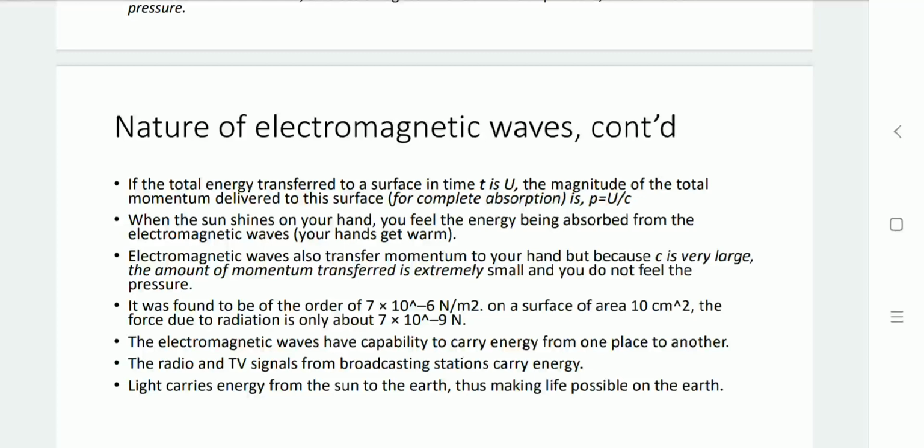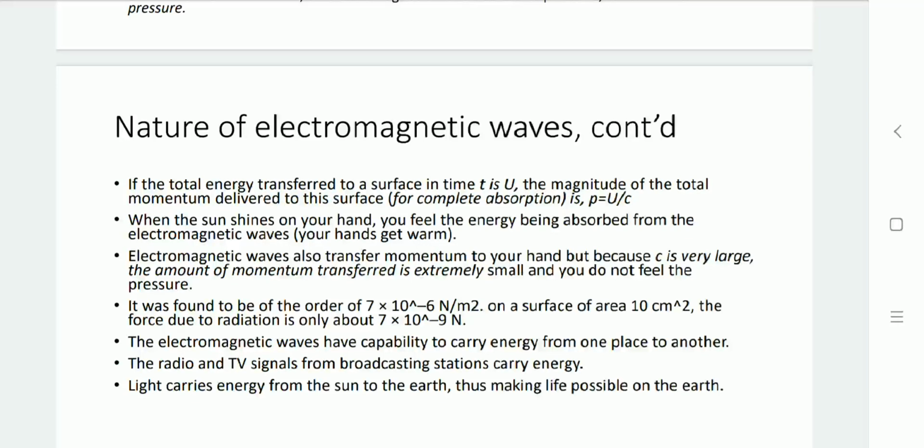For example, if sun rays are falling on our hand within a surface area for a certain time duration, then our hand gets warm. The light rays have the velocity c equal to 3 into 10 raised to 8 meter per second. While these rays are falling on our palm, the pressure is about 7 into 10 raised to minus 6 Newton per meter square, and it covers, for example, a surface area of 10 centimeter square.